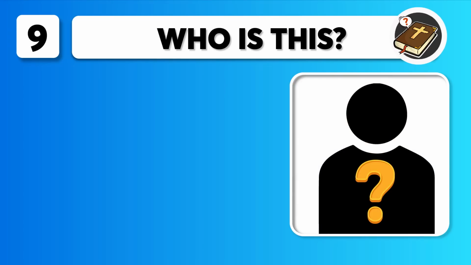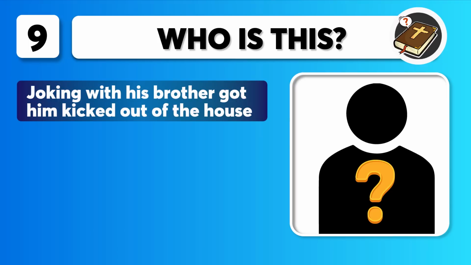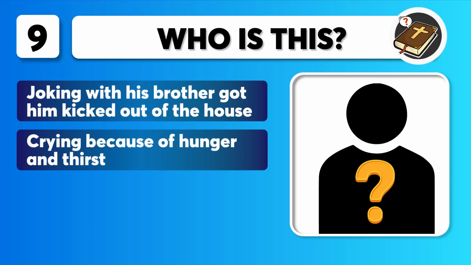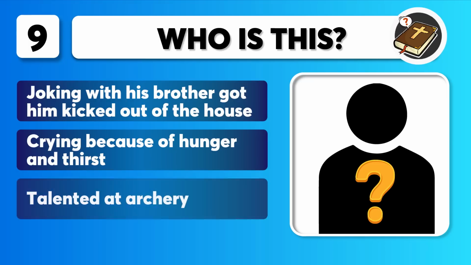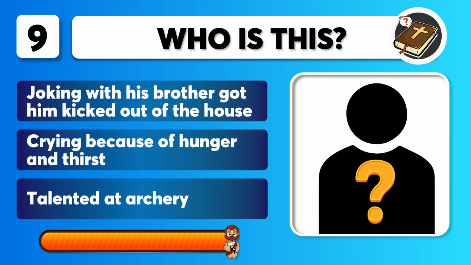Question 9 includes clues. Joking with his brother got him kicked out of the house. Crying because of hunger and thirst. Talented at archery. Who is this? You get 10 seconds.